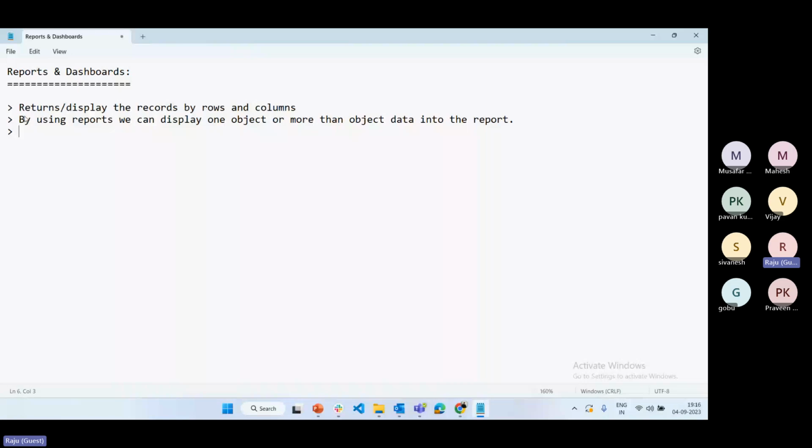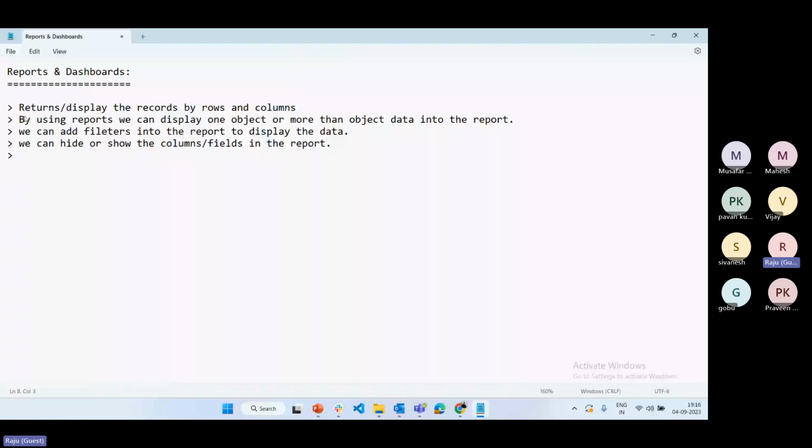And also we can add filters into the report to display the data. One more thing is we can hide or show the columns, whichever fields are required. We can enable columns or fields in the report. This is also a drawback in list view. In list view, up to how many fields can we add? Maybe only 10 to 15 fields, but in a report we can add many more fields. So these are the advantages we have.